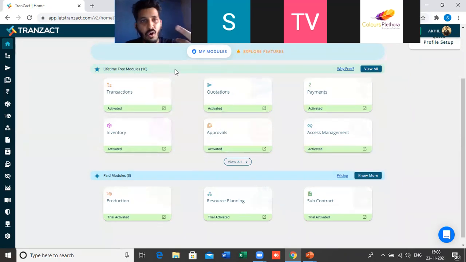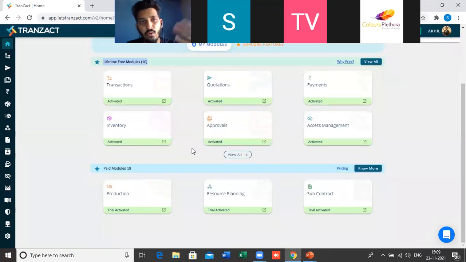So as you also know, we have two plans. One is the freemium, second is the premium. This lifetime free modules comes under the freemium plan of Transact. You can use it free forever. We have transaction, quotation, payment, everything. You can use it free of cost.